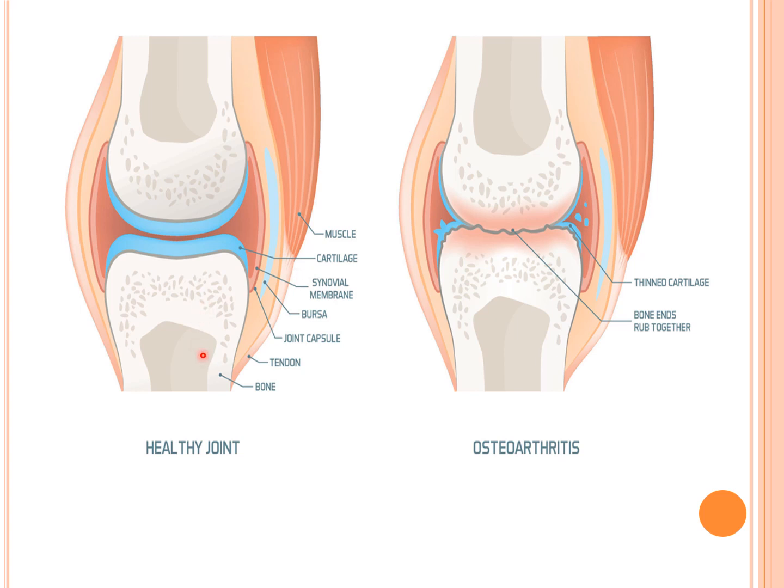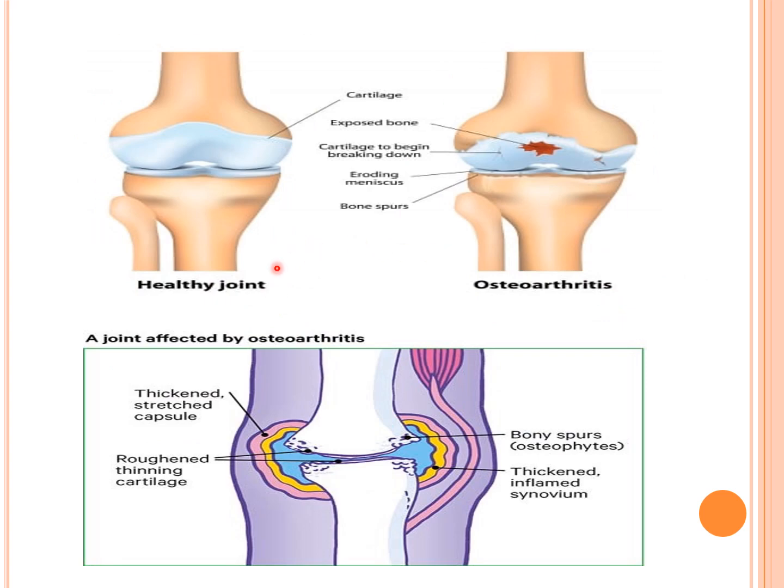Here you can see this is the healthy joint. This is the cartilage. In osteoarthritis, the cartilage gets damaged. As a result, the bone ends rub together, and this causes friction and pain. This is a healthy joint and this is a joint with osteoarthritis. The cartilage begins to break down. As a result, bone spurs, that is osteophytes, occur, along with thickened and inflamed synovium, roughened thinning cartilage, and a thickened stretched capsule. This is the joint affected by osteoarthritis.